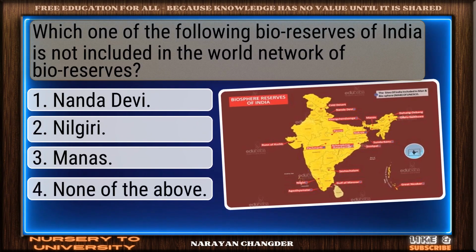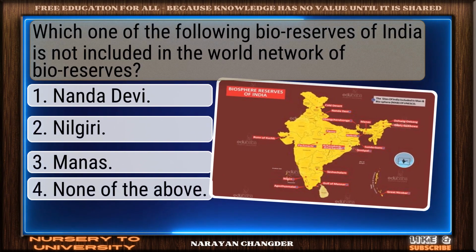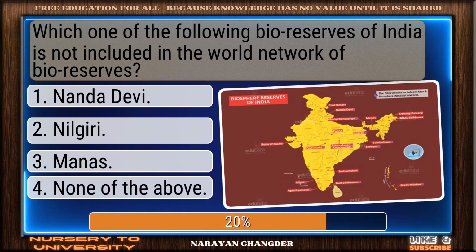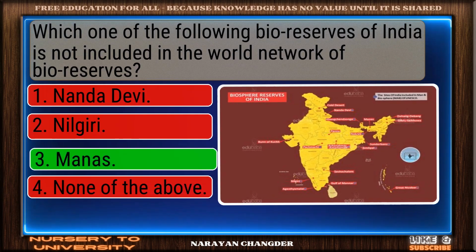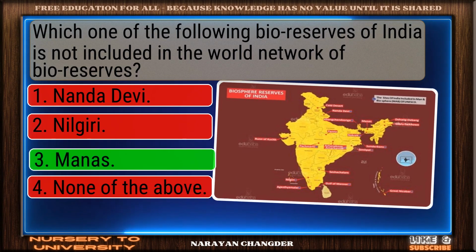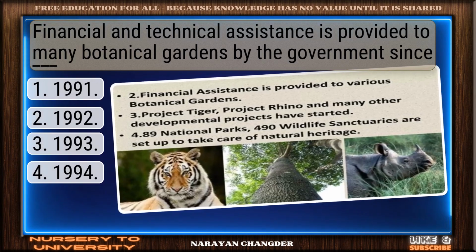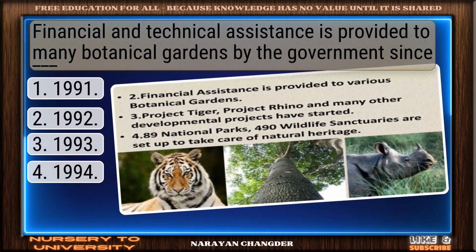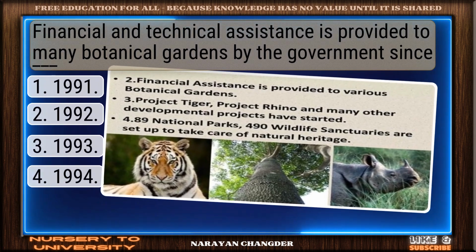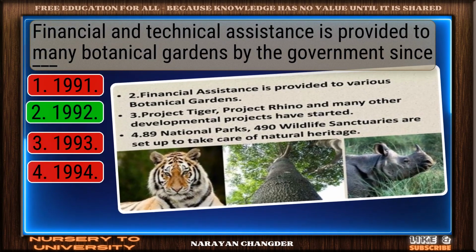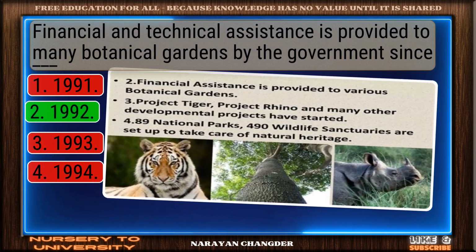Question number 33. Which one of the following bioreserves of India is not included in the World Network of Bioreserves? Excellent choice. Manas is the right answer. Question number 34. Financial and technical assistance is provided to many botanical gardens by the government since dash. Well done. 1992 is the right choice.